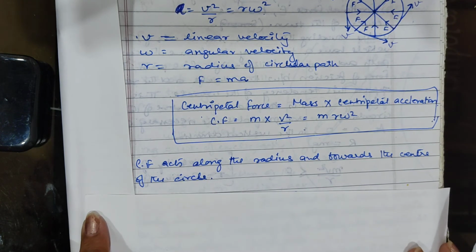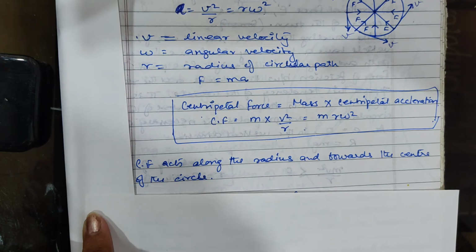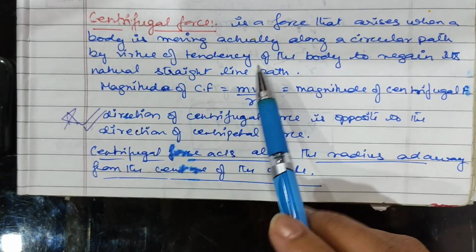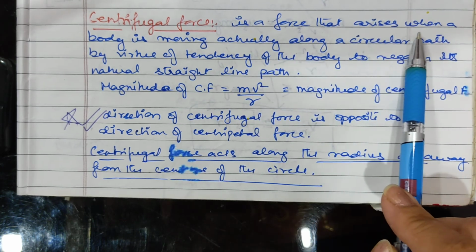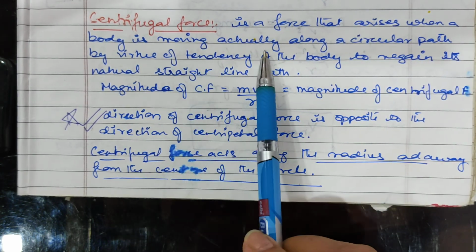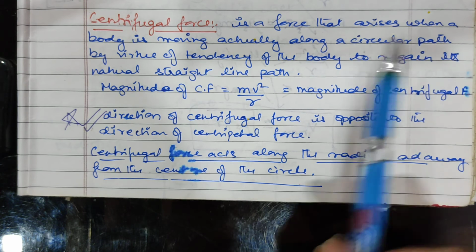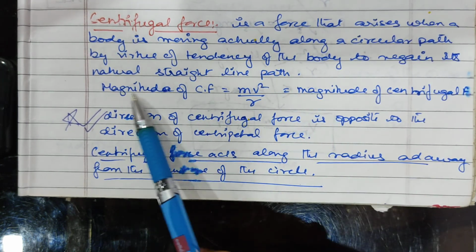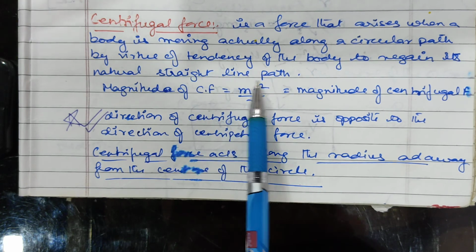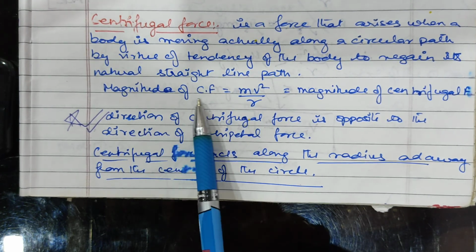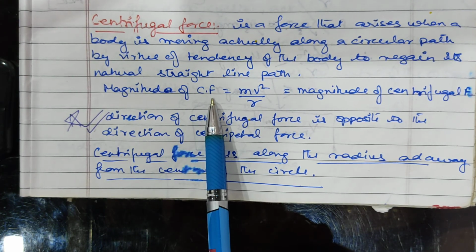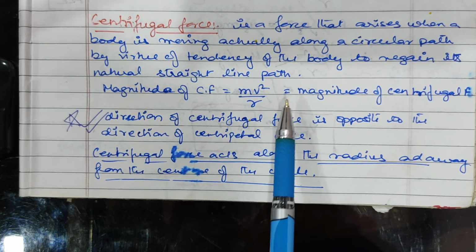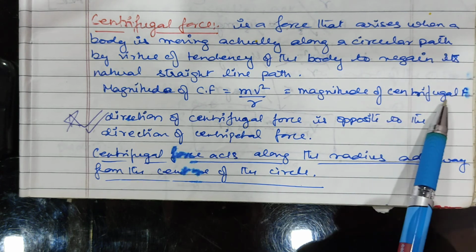Now there is a next term, centrifugal force. It is a force that arises when a body is moving along a circular path, by virtue of the tendency of the body to regain its natural straight line path. The magnitude of centripetal force is mv square upon r, which is equal to the magnitude of centrifugal force.